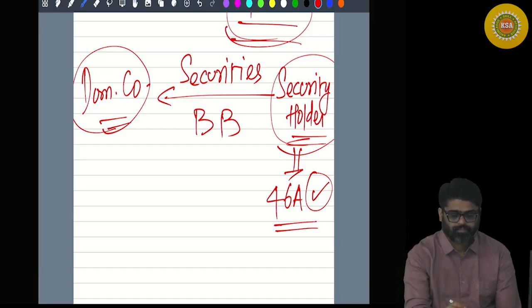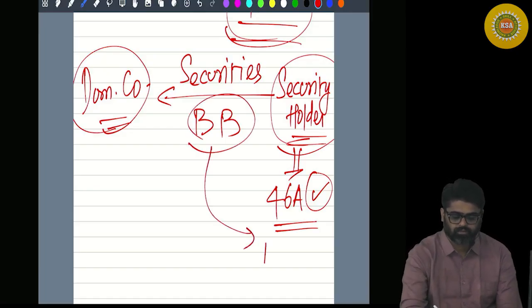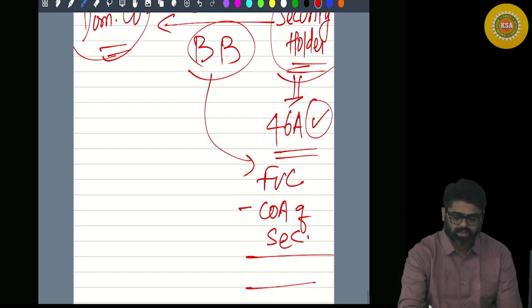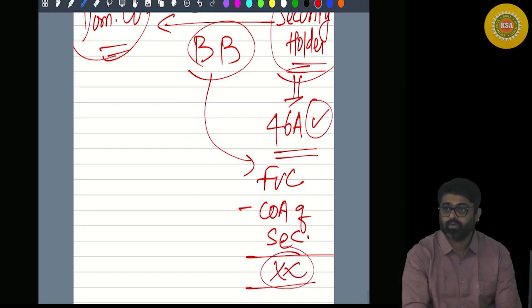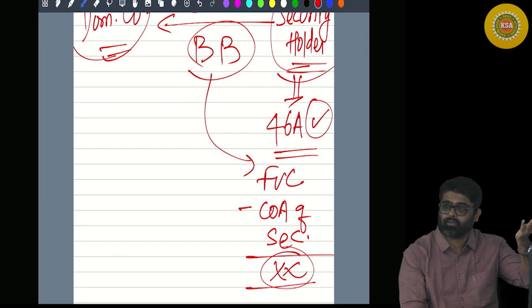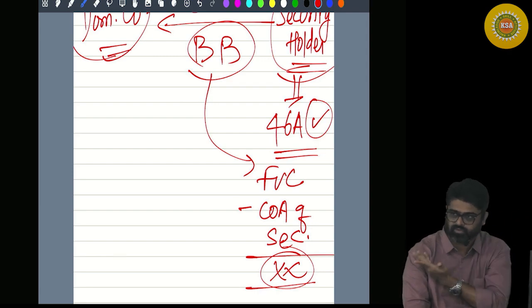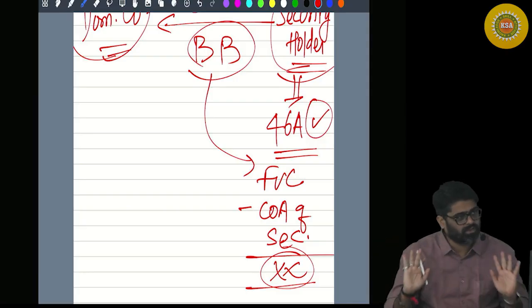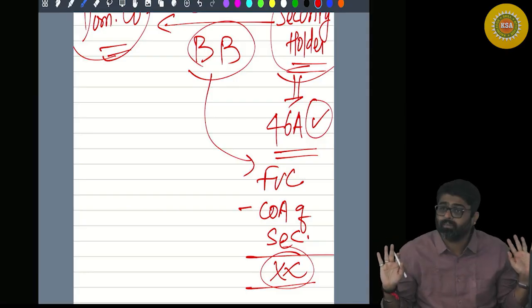This buyback price will be treated as full value of consideration minus cost of acquisition of securities. Based on that the capital gain will be computed. Will you remember? Hello? Prior to 30th September, prior to 1st October also the situation was the same. On or after 1st October the situation is the same. There is no change. Will you remember?